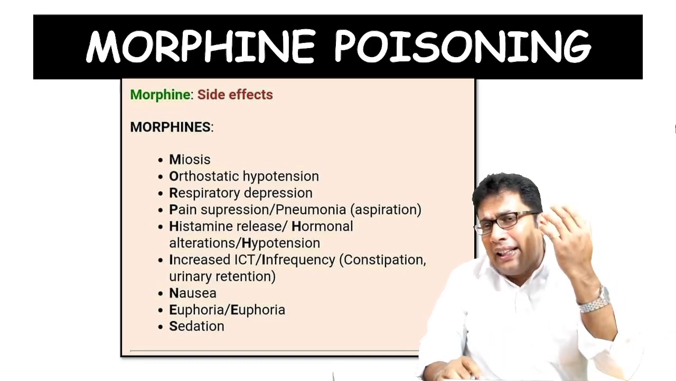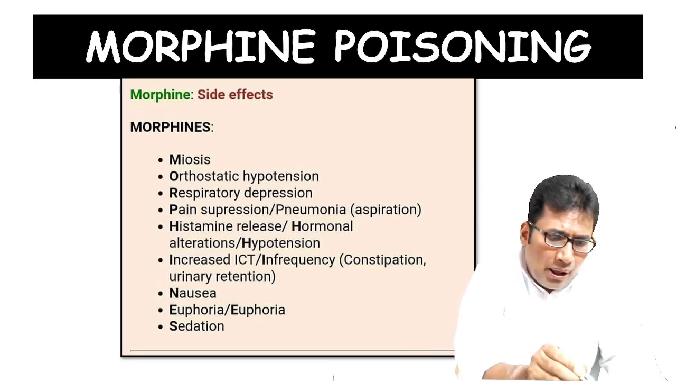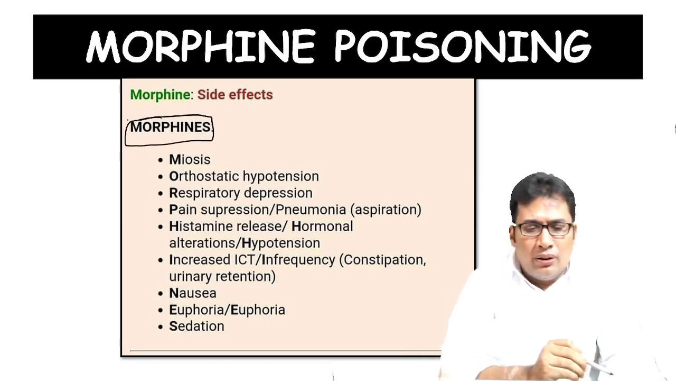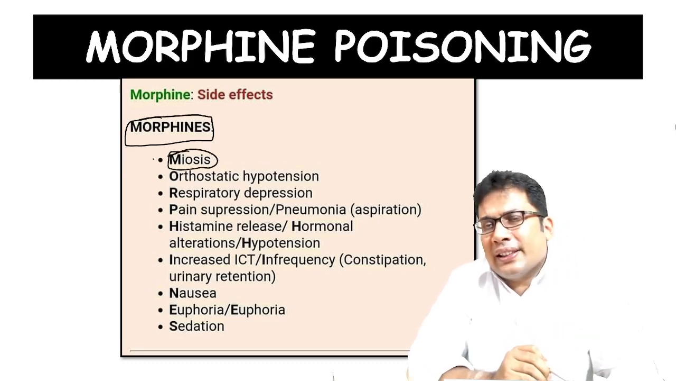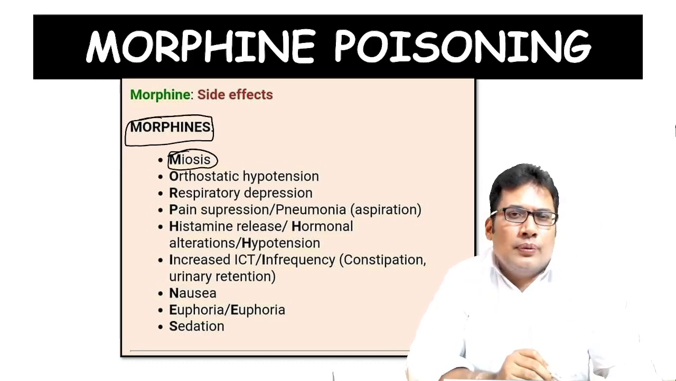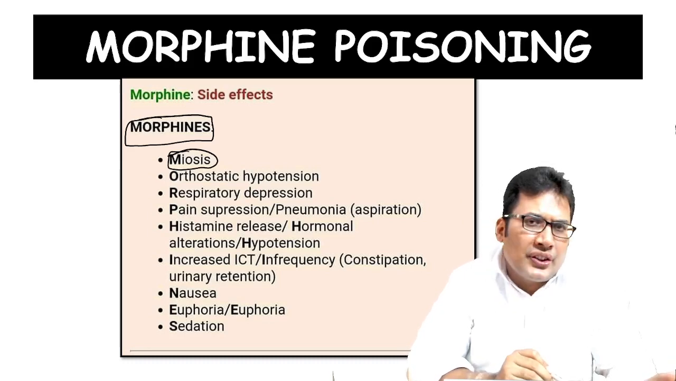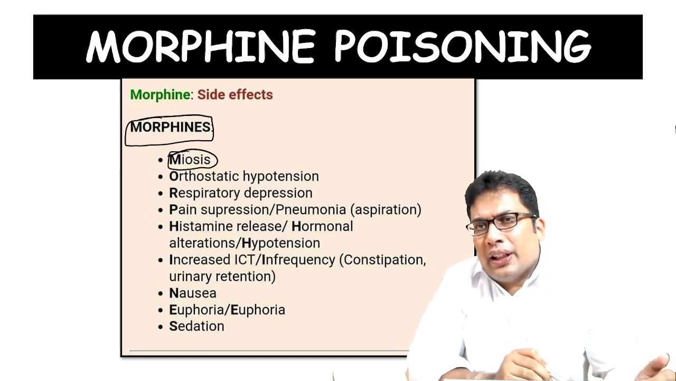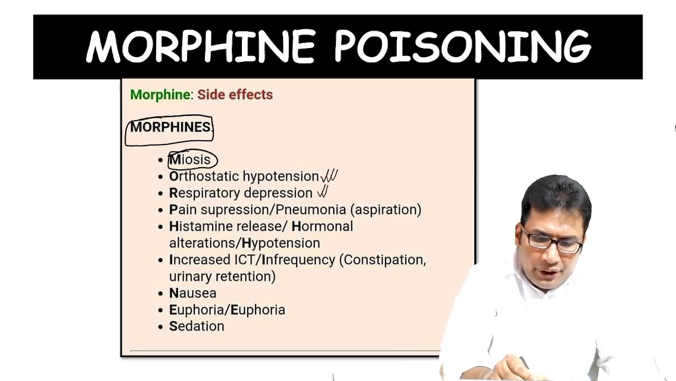So what are the signs and symptoms of morphine poison? The mnemonic is MORPHINE. What is the M for? Miosis. Miosis is seen in case of opium poison. Mydriasis is seen in case of datura poison. In cocaine poison, again there is pupil dilation. There can be orthostatic hypotension and respiratory depression.